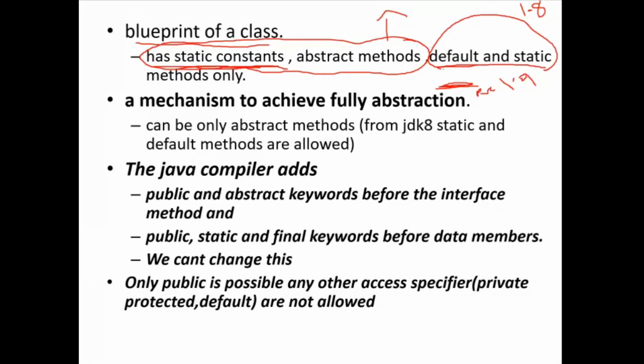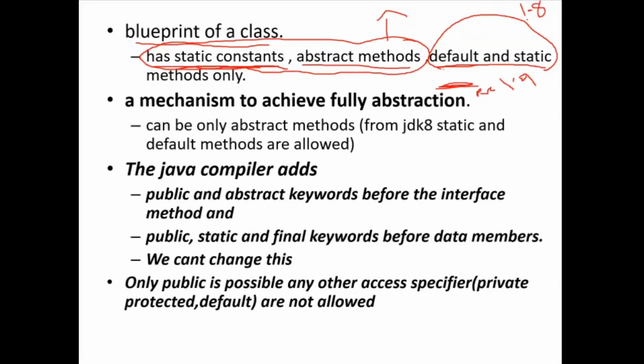Okay, ma'am. And also, initially an interface is just a skeleton. That's why it has only abstract methods, which do not have an implementation. So initially they introduced the interface concept with only static constants and only abstract methods.